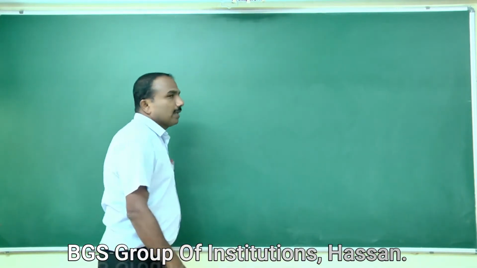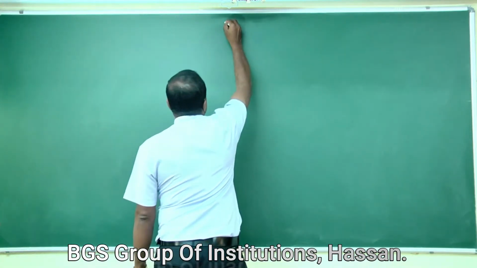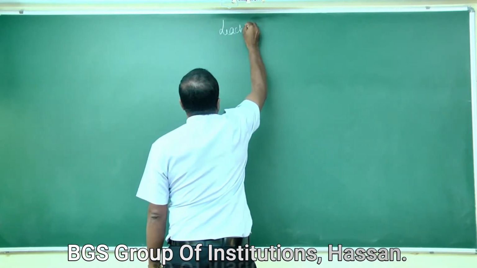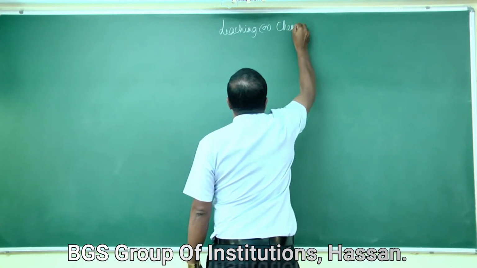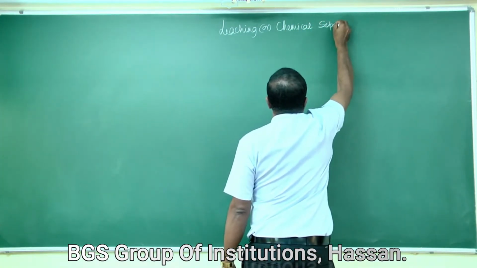So today we are going to explain leaching or chemical separation.